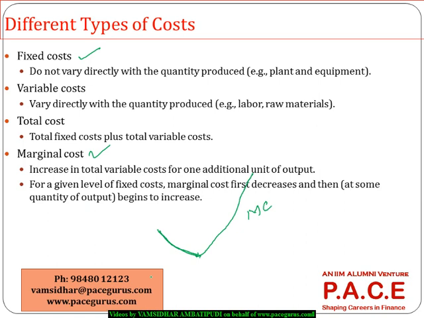But if a 21st person joins, a 22nd person joins, I may have to take another room and another infrastructure. I may have to go for various other extra costs after a certain point in time, after a certain quantity. All those typically increase my marginal cost.